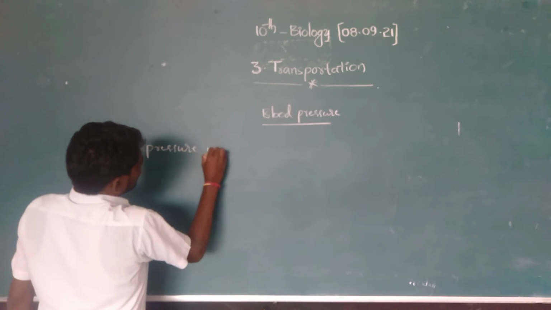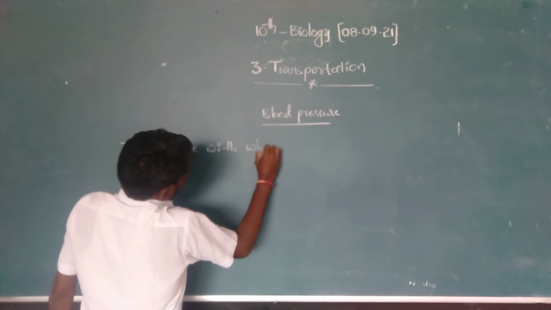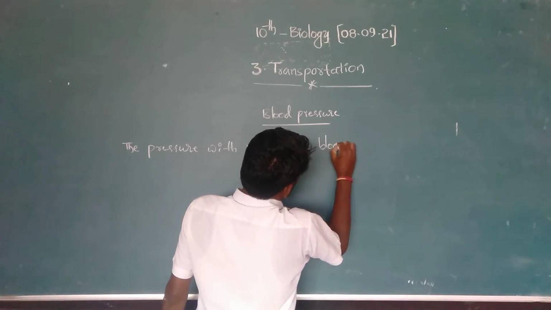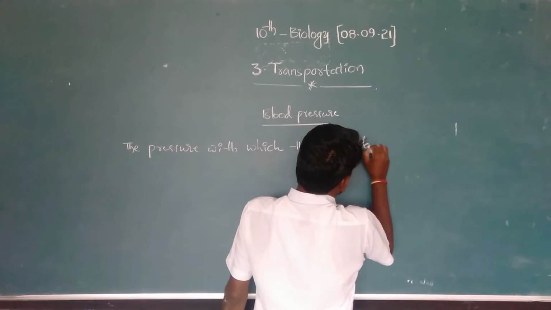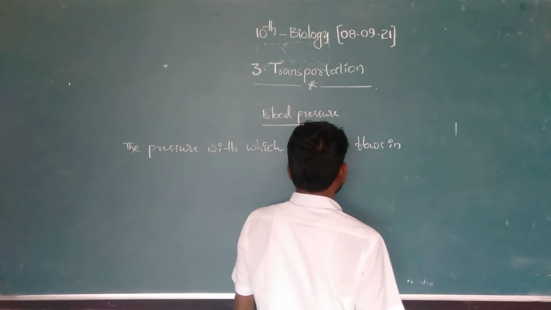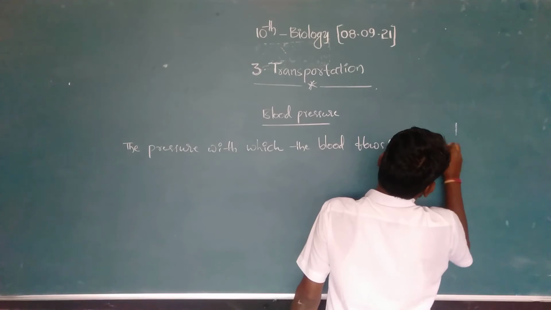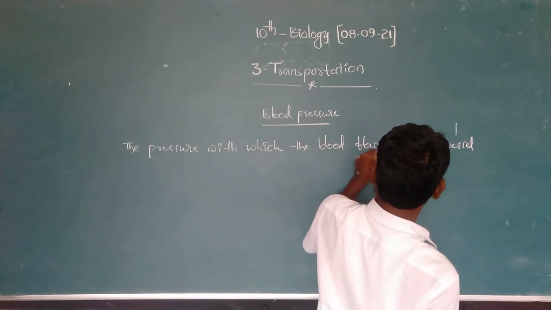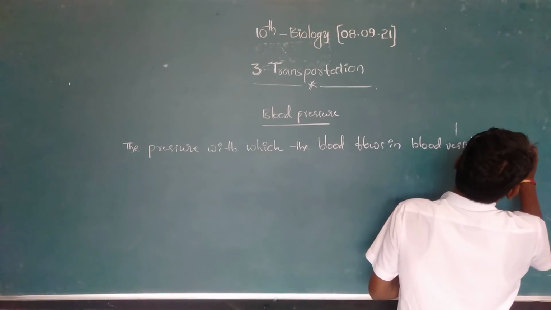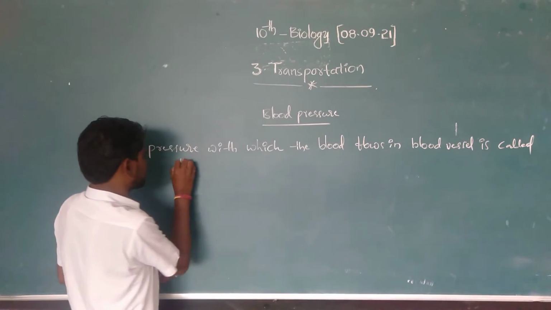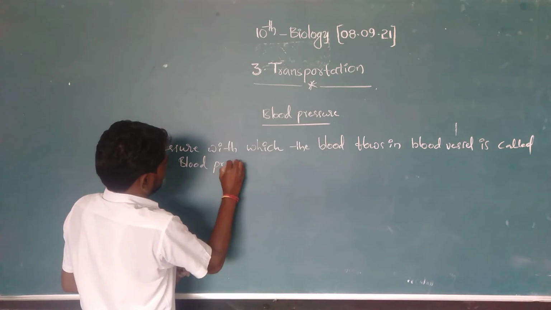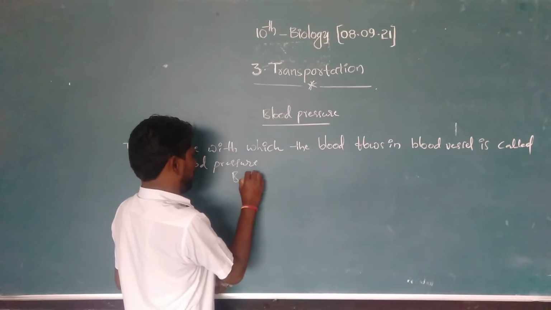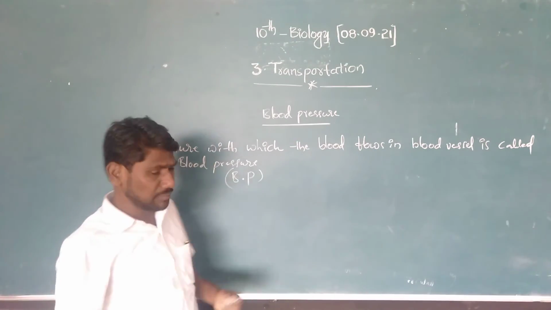The pressure with which the blood flows in the blood vessels is called blood pressure. Usually blood pressure is called BP.